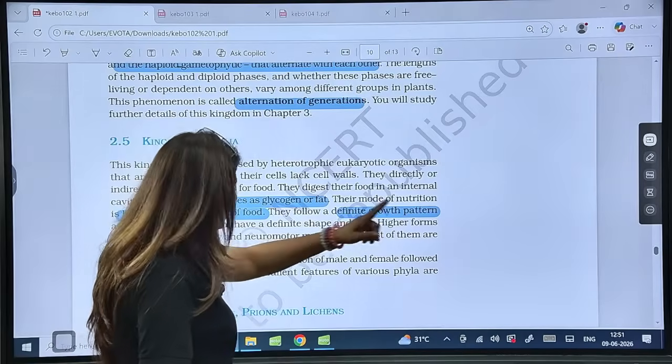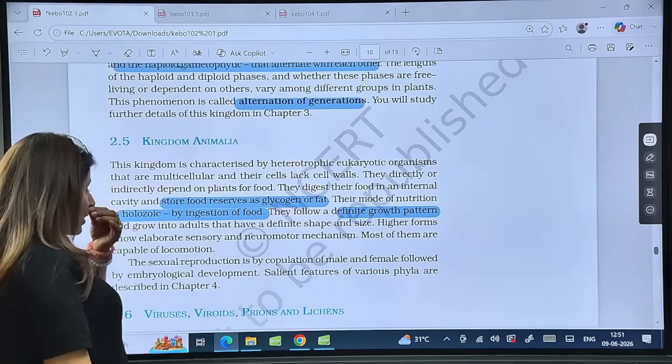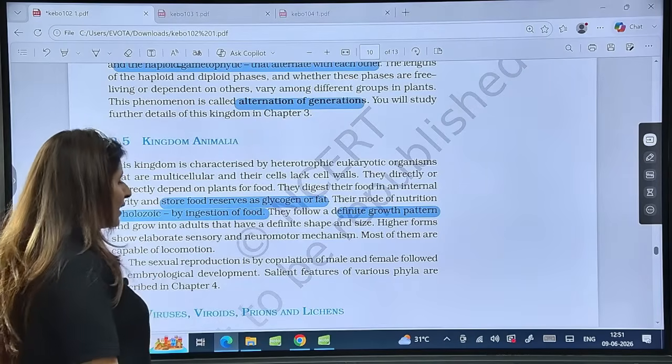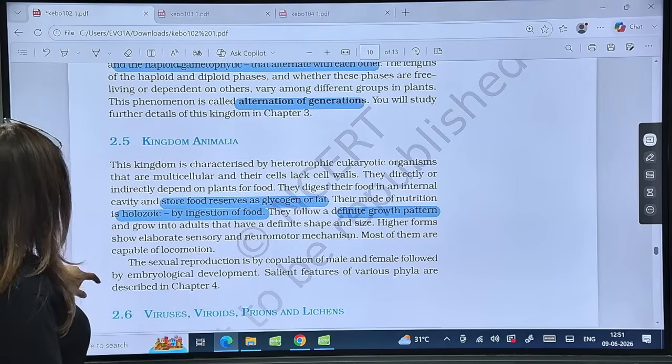That is, they take in the whole food, digestion occurs within the body, and the waste is removed through egestion. And they have a definite growth pattern because we don't have any meristem, right? And higher forms will have elaborate sensory and motor mechanisms. Now please tell me these points are clear.